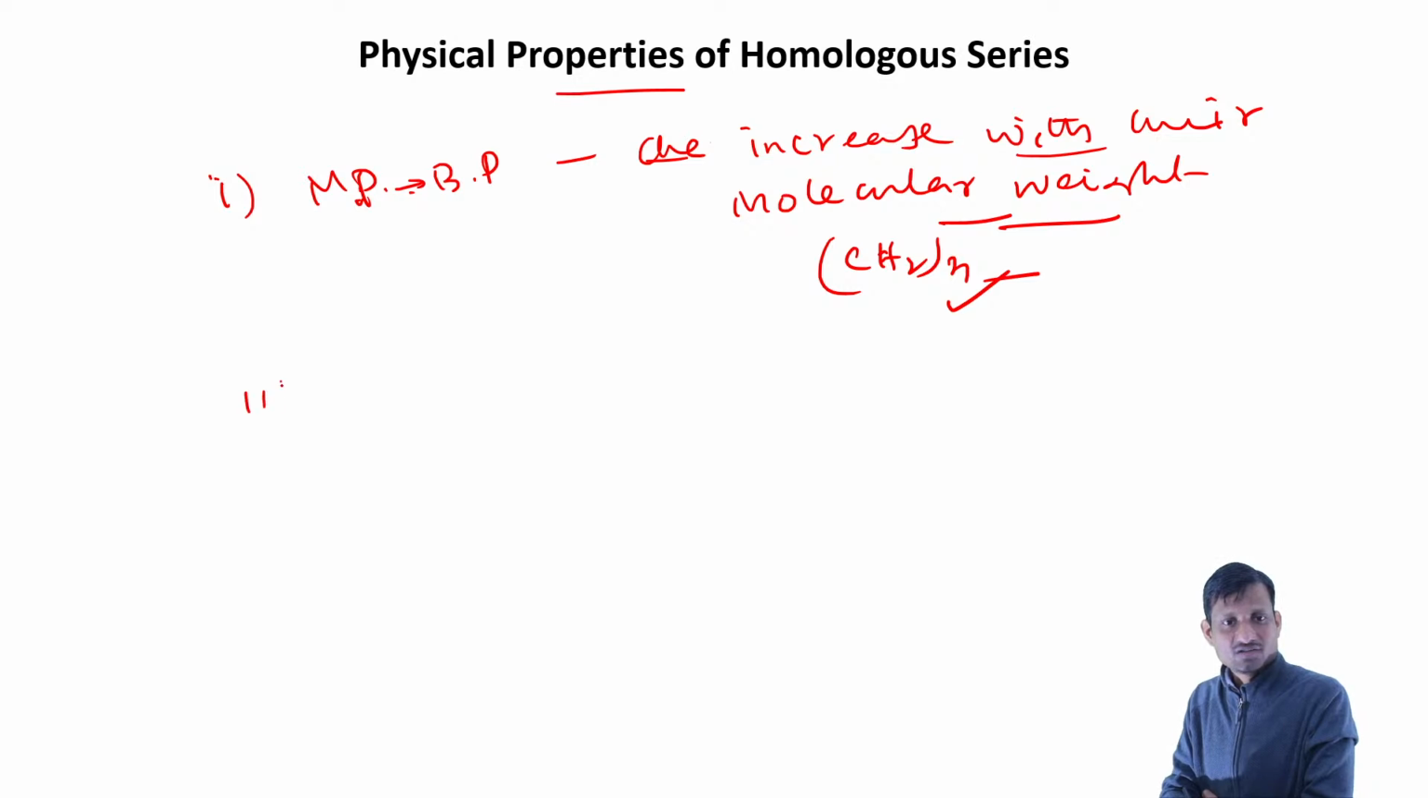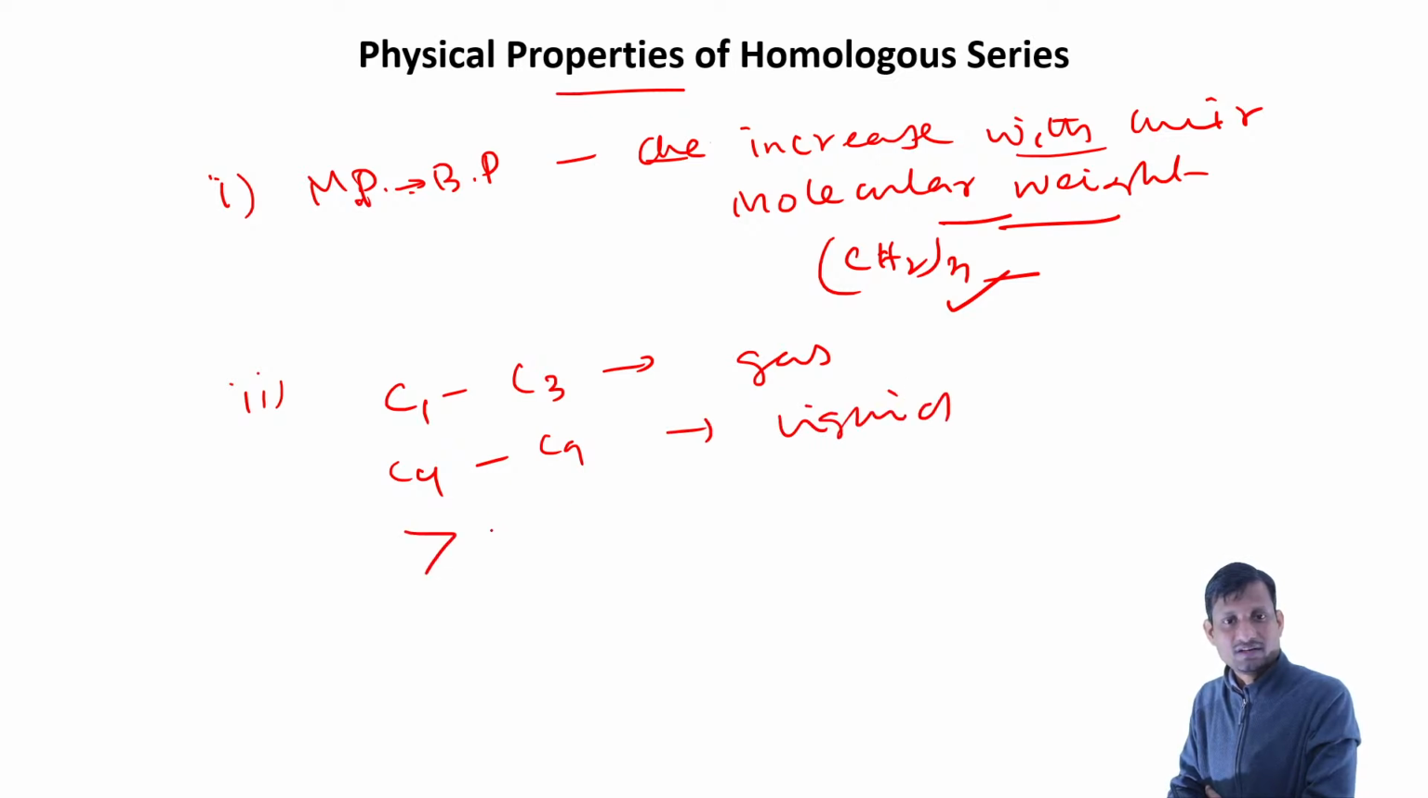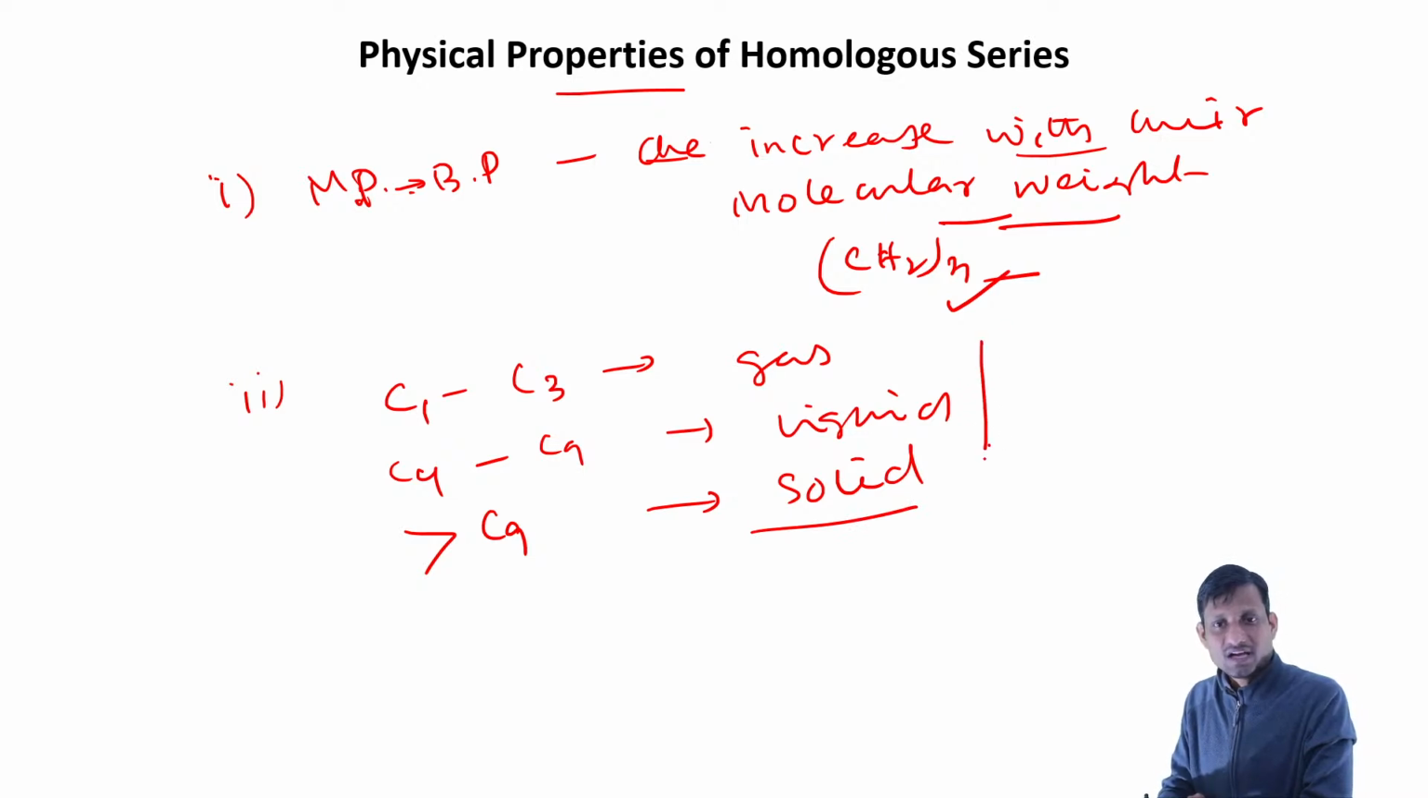Apart from that, if we talk about hydrocarbons, when carbon is 1 to 3, the compounds are gases, when carbon is 4 to 9, they are liquids, and if it is more than 9, they are solids. These are the general physical properties, and the chemical properties remain the same.